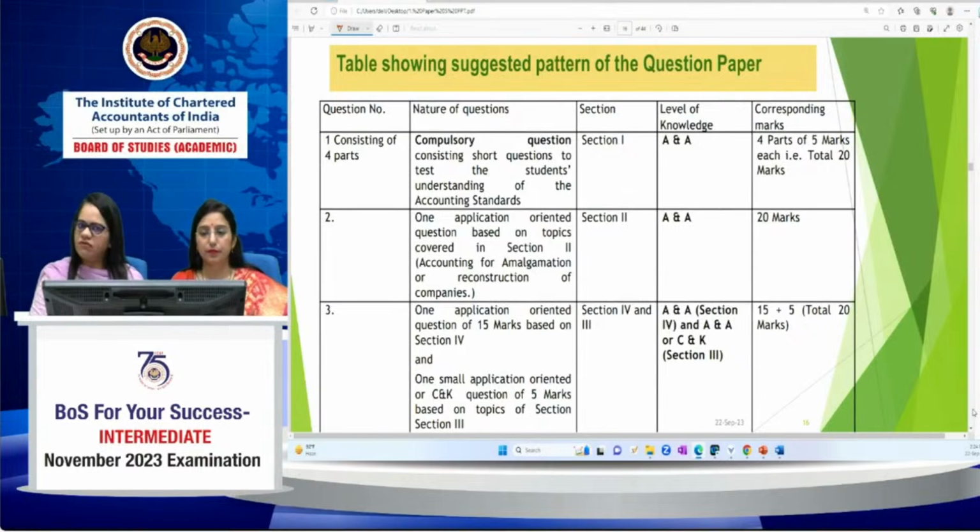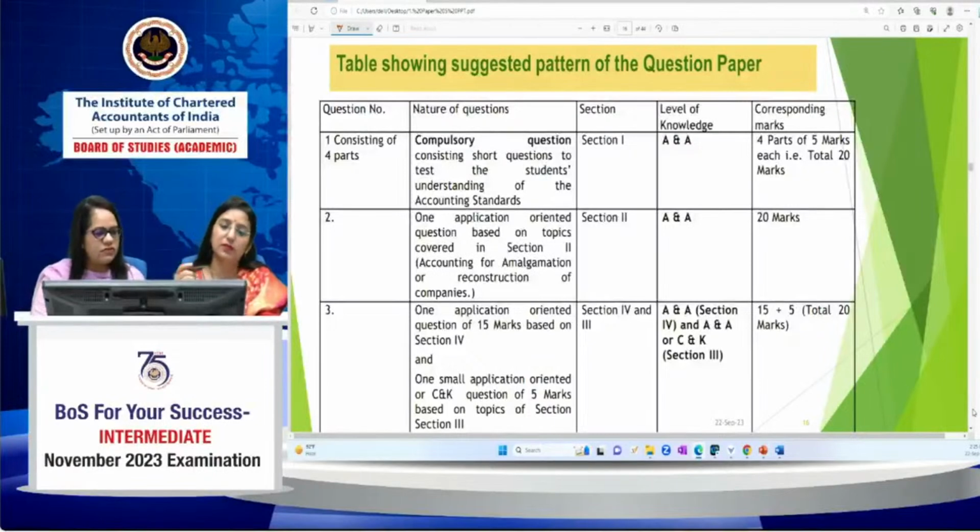If you have attempted all the questions once in 2 hours 5 minutes, then you start doing the portion that is left. Am I right? So strategize your paper like this, and then you have ample time to revise all the questions and use the calculator again. The calculation part is also very important for the accounting paper. All right, so coming towards the table showing the pattern of the question paper.